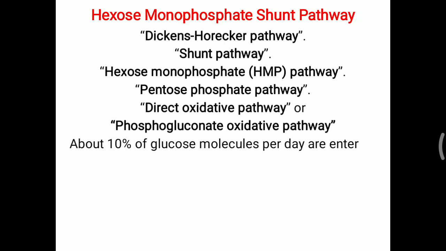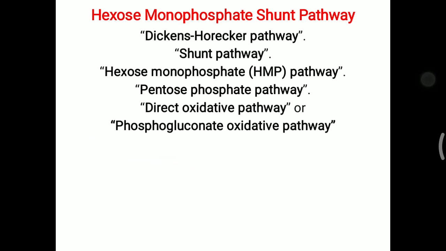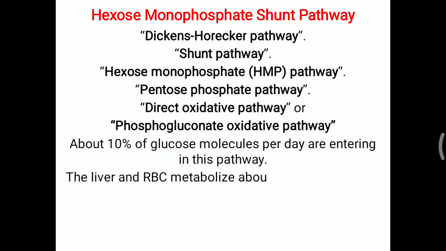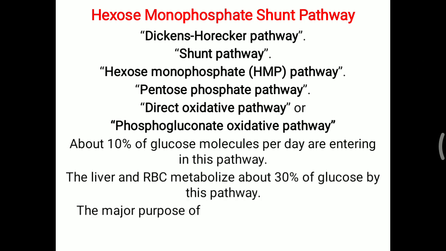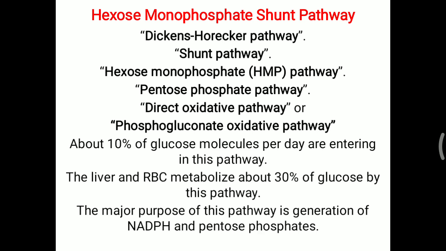About 10% of glucose molecules per day enter this pathway. This pathway is considered a minor pathway. Further, the liver and RBC metabolize about 30% of glucose by this pathway. The major purpose of this pathway that you have to remember is generation of NADPH. It is not NADH, it is NADPH. You have to remember no ATP is generated in this HMP shunt pathway. And pentose phosphate formation, mainly ribose and deoxyribose for RNA and DNA formation, is the importance of this pathway in our body.